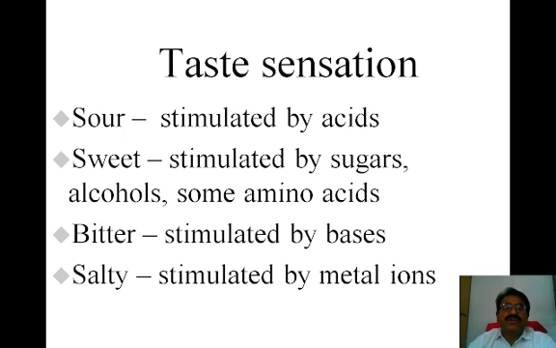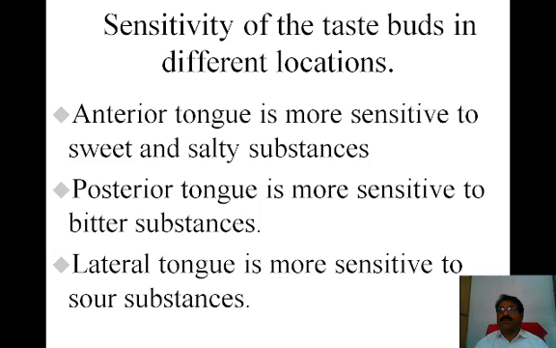The posterior tongue, that is the part attached to the buccal cavity, is more sensitive to bitter substances, and the lateral tongue is more sensitive to sour substances. So these are the three important regions of our tongue: anterior, posterior, and the two lateral sides. The anterior end of the tongue can detect sweet and salty taste, the posterior tongue can detect bitter substances, and the lateral tongue can detect sour substances. So here is the actual diagrammatic presentation of the tongue.